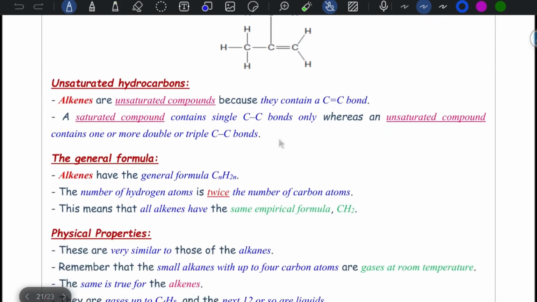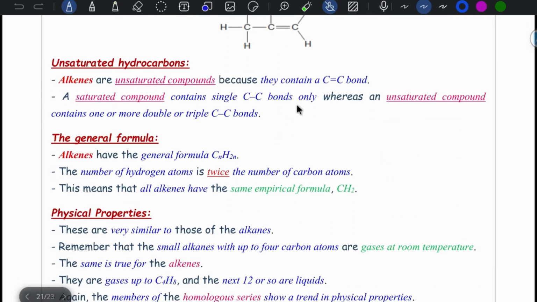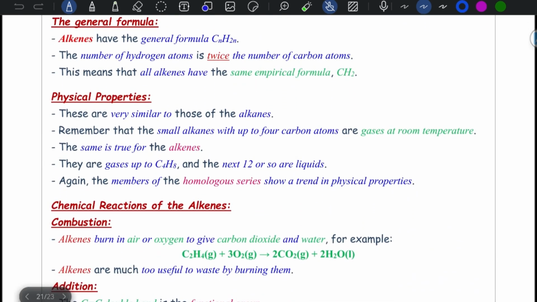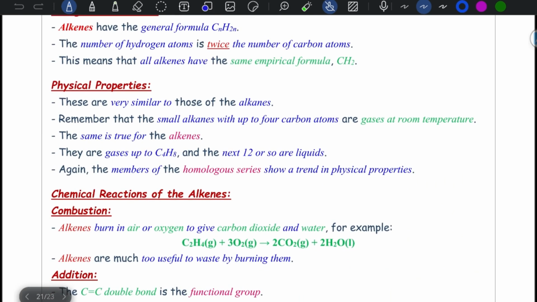It's considered an unsaturated hydrocarbon because it contains a double bond, while saturated compounds contain only single bonds. The general formula of alkenes is CnH2n, and the number of hydrogens is twice the number of carbon atoms. This means all alkenes have the same empirical formula, which is CH2.